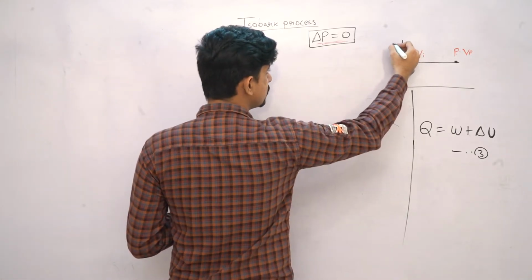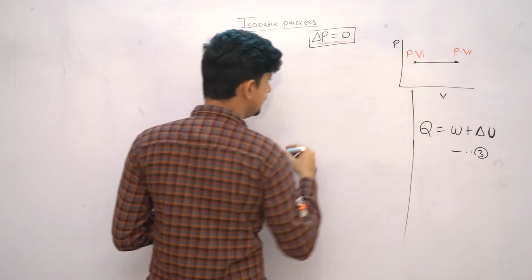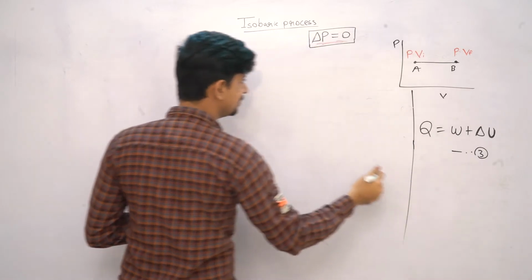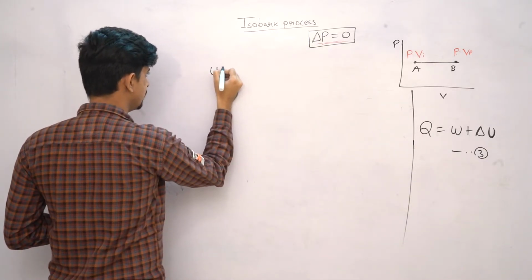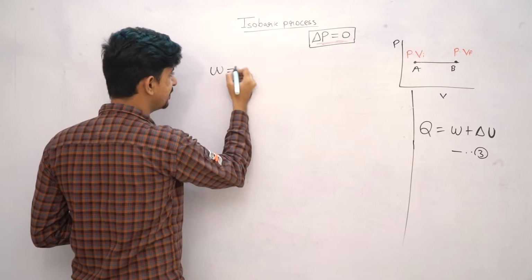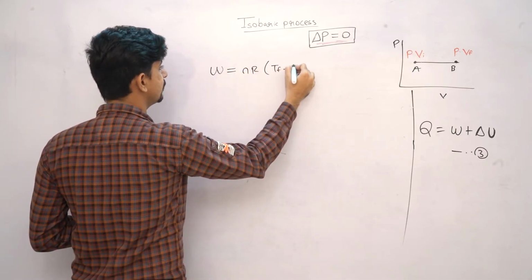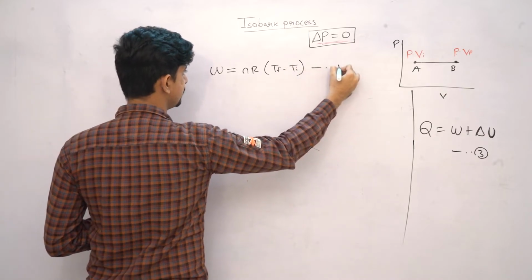So let's substitute. Before substituting, let me write this one more time. Here is my isobar PV, right? State A, state B. This is my first law of thermodynamics. Now my first equation was W is equal to nR(Tf minus Ti), right? This was my first equation.